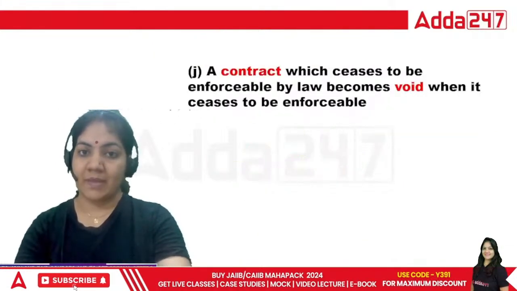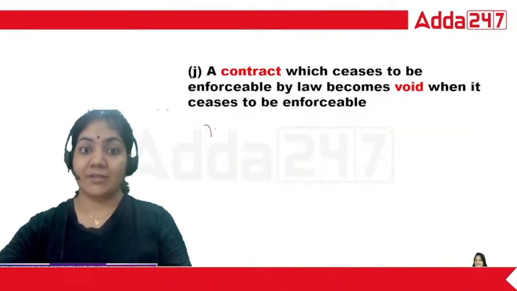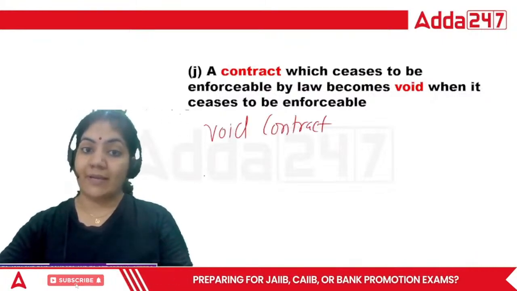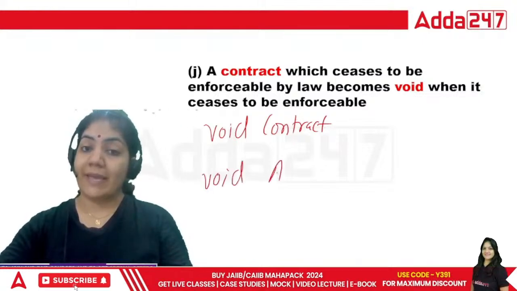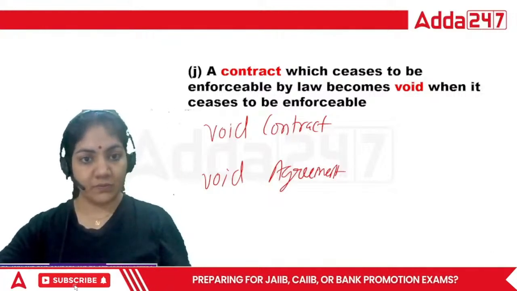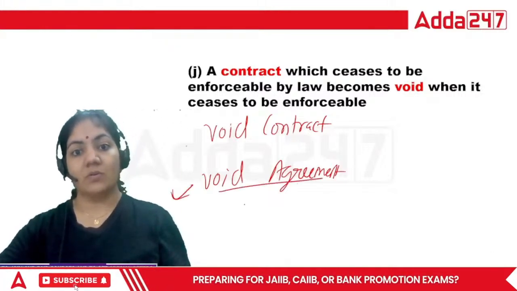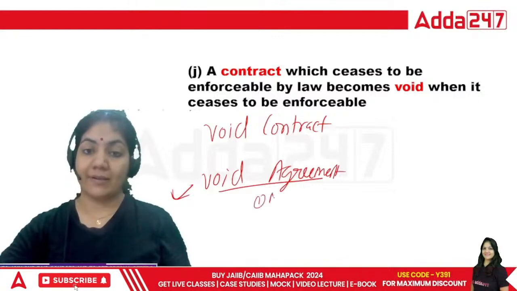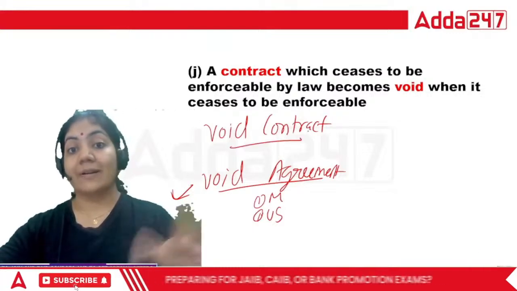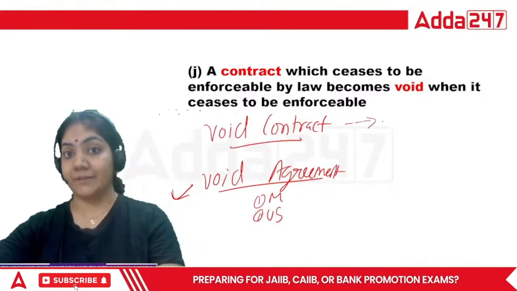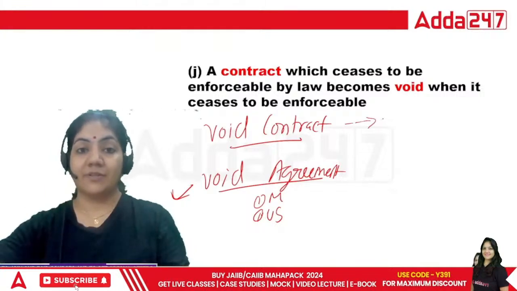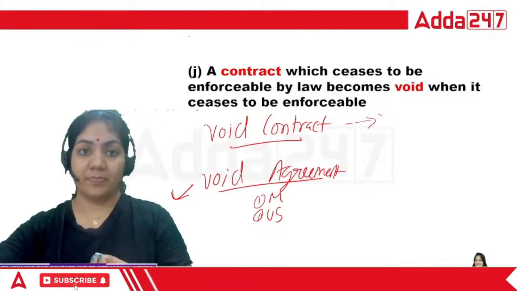That's it. And this is the last definition, guys. What is void contract? Right now we have done the void agreement. Agreement always comes before contract. So we know that void agreement is always void ab initio, like the contract done by a minor or an unsound person. But void contract means the agreement is done, but it will be breached. A best example I'm giving you.